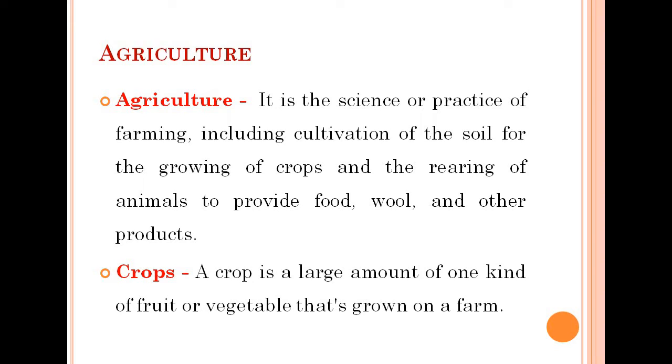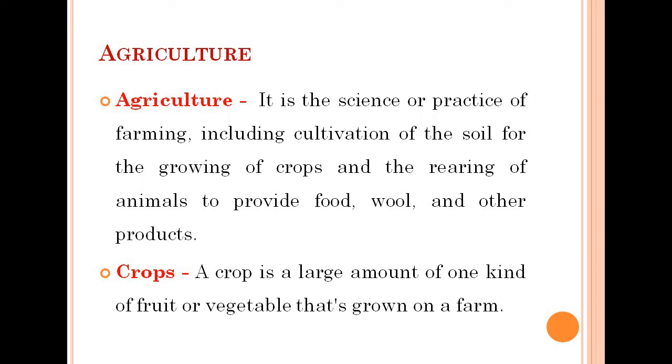Or we can say agriculture is the growing of plants and rearing of animals for food, clothing and other useful products. Our country, we know, is an agriculture based country. Most of the country, that is 70%, depends on agriculture.